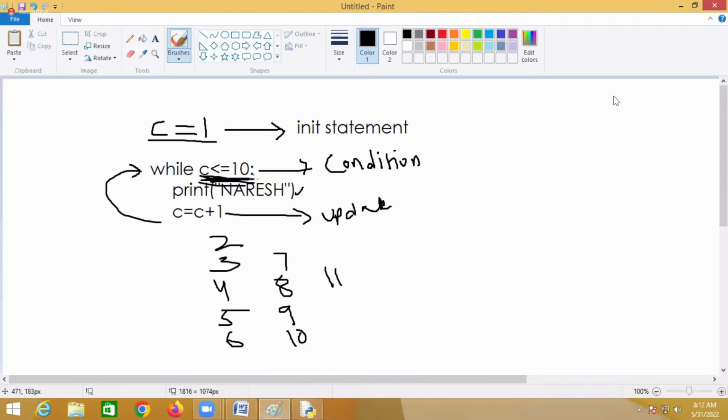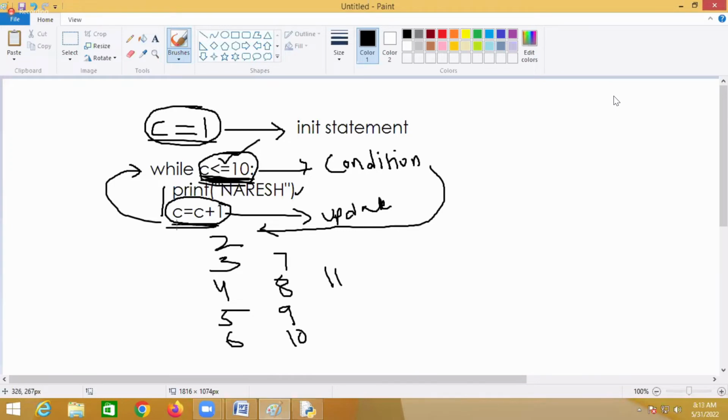Is 11 less than or equal to 10? No. Then will it come out of the loop or not? Yes, it will stop the loop. So it will execute the loop until the condition is true. Once the condition becomes false, it will stop executing the looping statement. So this is called the initialization statement, this is the conditional statement, and this is the update statement. The update statement is used to update the condition.